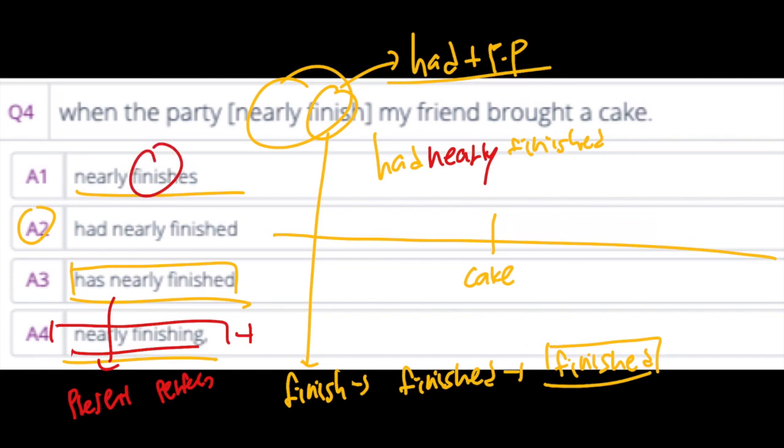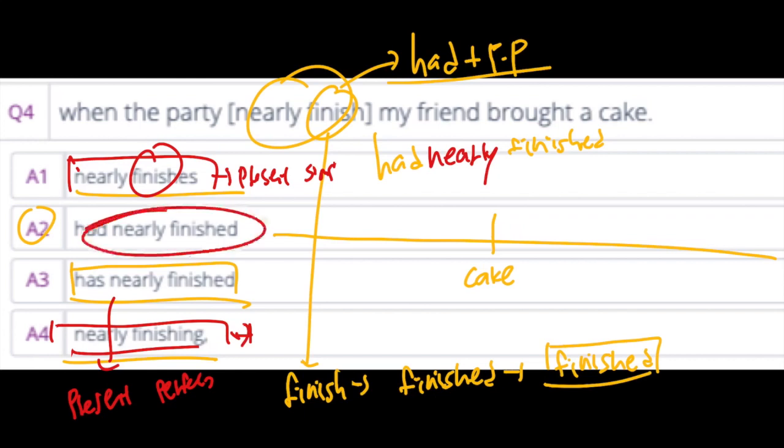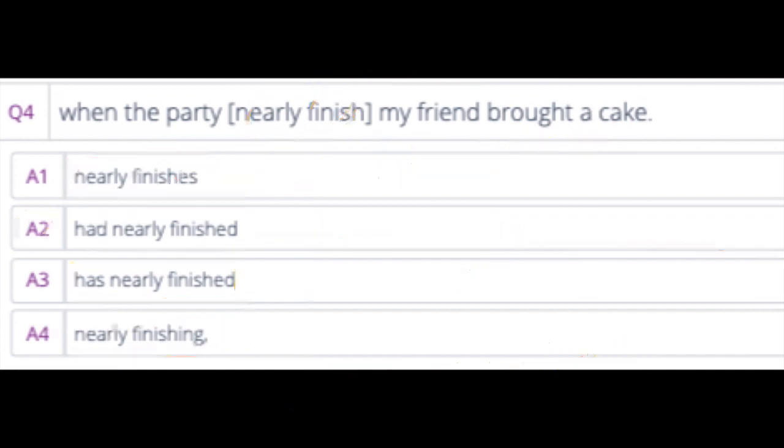Nearly finishes is a regular verb form of the second conditional, but this is not happening right now in here. So it's a present simple. And this one is a present continuous. So the answer is had PP, had nearly finished is the right answer.